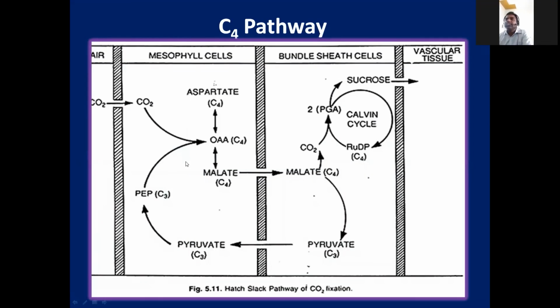How? The CO2 enters into the mesophyll cells and is converted into oxaloacetic acid. It is converted into malic acid. Now the total concentration of CO2 is in malic acid, and that malic acid enters into bundle sheath cells. Here the malic acid splits into pyruvate and CO2. Now CO2 will run the C3 cycle. C4 plants are specialized plants, tropical plants. The specialty is they increase the carbon dioxide percentage and store it in bundle sheath cells. And again they run C3 as it is. But again, more processes happen to increase CO2 concentration. So that's why C4 plants are more efficient than C3 for doing this process.